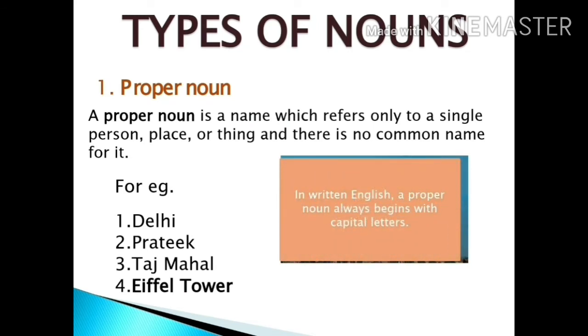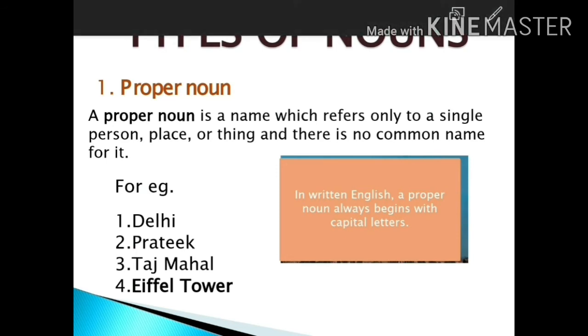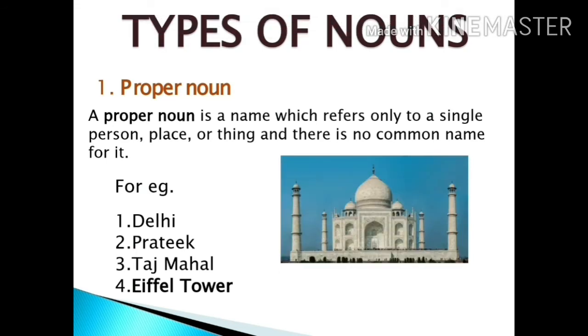Yes, there is an interesting thing that I want to tell you, that in English a proper noun always begins with capital letter. All the proper nouns always begin with capital letters no matter where they are placed in a sentence. वो sentence में कहीं पर भी हों, but they will always start with a capital letter. Now let us move on.